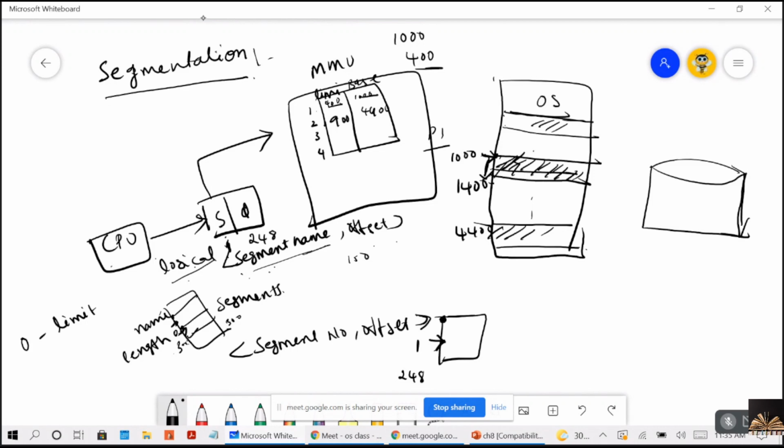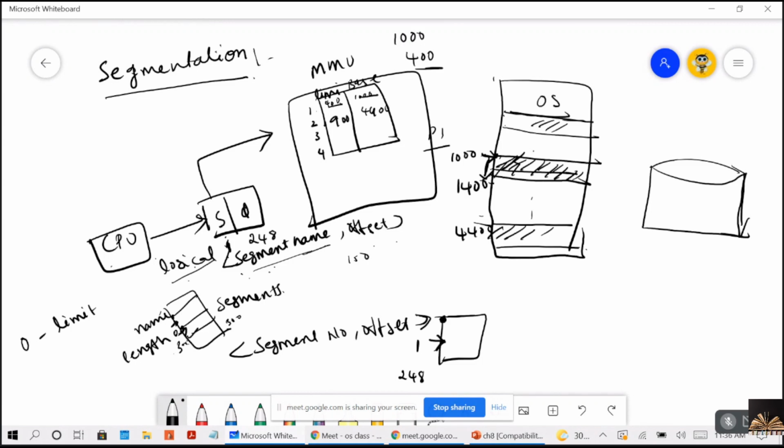0 to segment limit. So here for the first segment, the limit is 400. That means within this 400 bytes only, the CPU will be allowed to access the instructions because it is calling segment 1. If it is more than this, that means it is trying to get access to some other segment location, so it will be treated as illegal. You are getting me, guys?